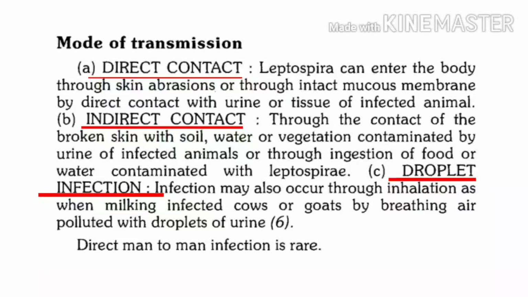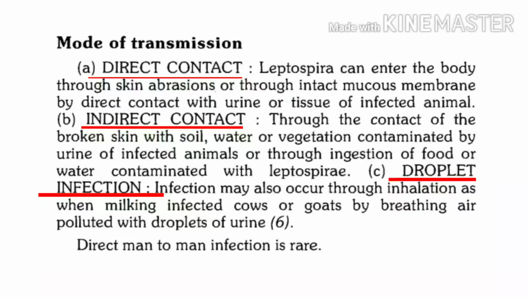One more mode of transmission is that there is a possibility of congenital leptospirosis. What is congenital leptospirosis? This is transplacental transmission. If a pregnant female acquires this infection and suffers from leptospirosis, these leptospira may cross the placenta and affect the fetus growing inside the uterus.